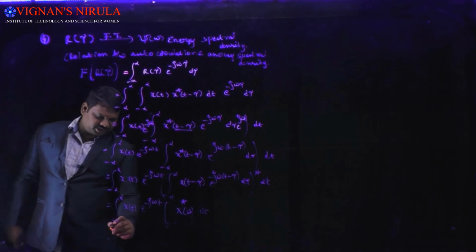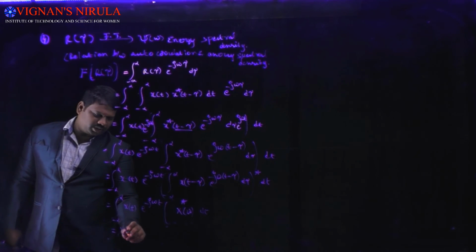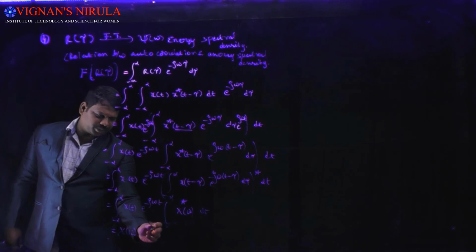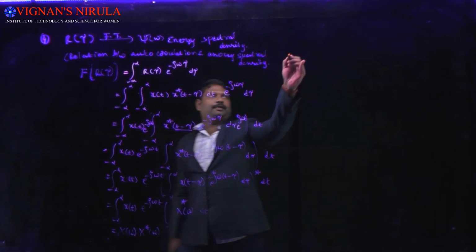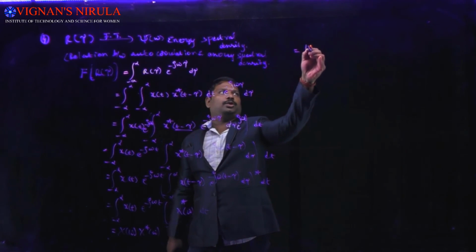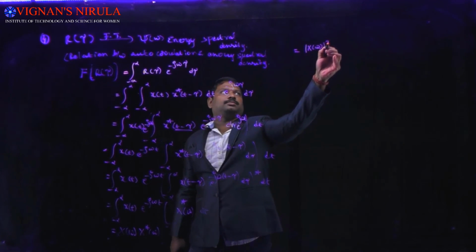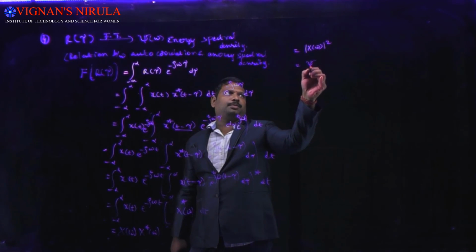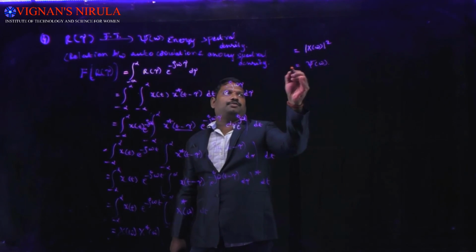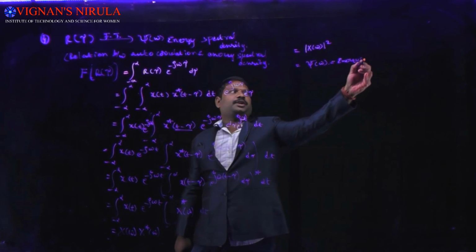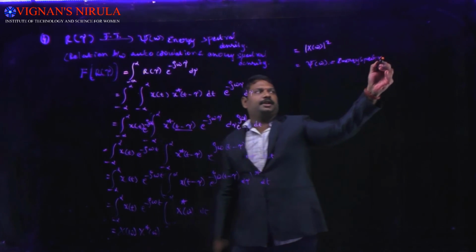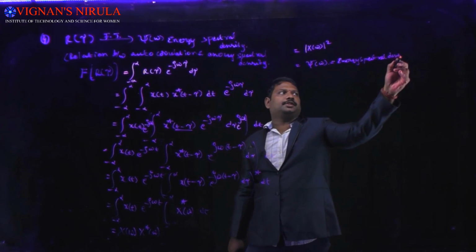And this integration will again be the Fourier transform, the same X of omega, so we get X of omega times X star of omega. As we know, X of omega times X star of omega will be equal to mod of X of omega whole square. This mod of X of omega whole square is nothing but our psi of omega, which is our energy spectral density.